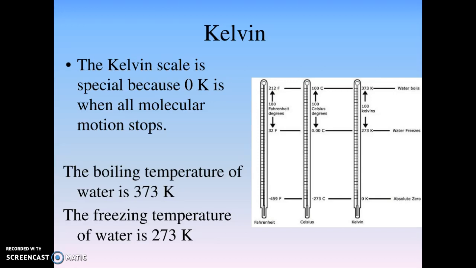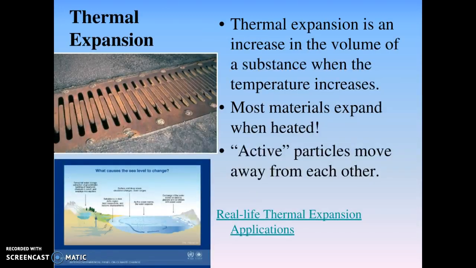So this doesn't exist in nature on Earth. They've tried to synthesize this in a laboratory to get this to happen, but 0 Kelvin would be when all molecular motion stops. So the boiling temperature of water in Kelvin would be 373 Kelvin, and the freezing temperature would be 273 Kelvin. Notice for this one we actually don't use a degrees symbol with this unit. All right, so moving on to some heat concepts.